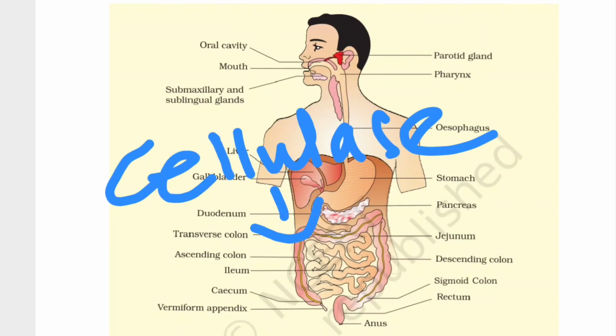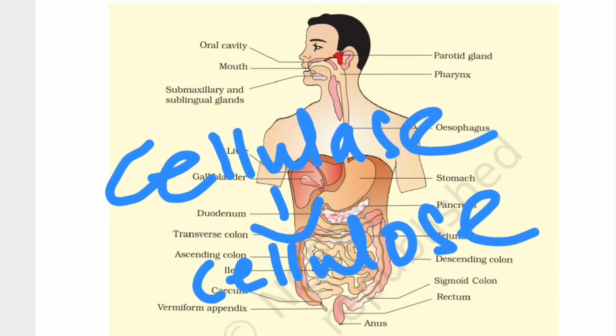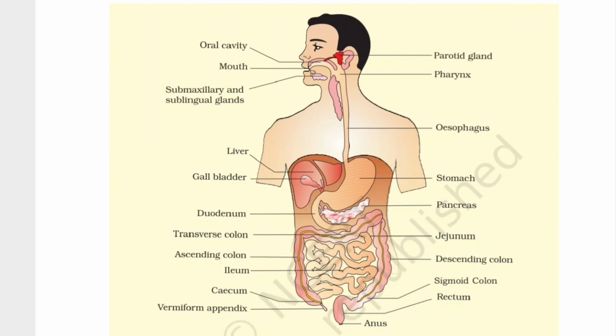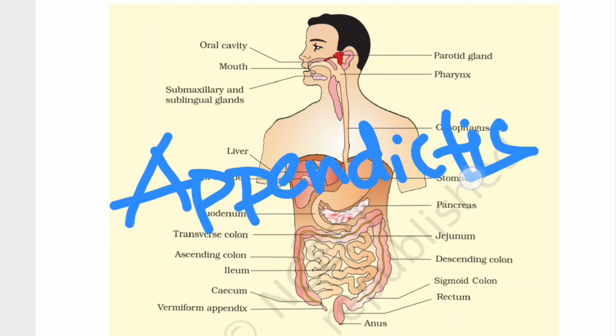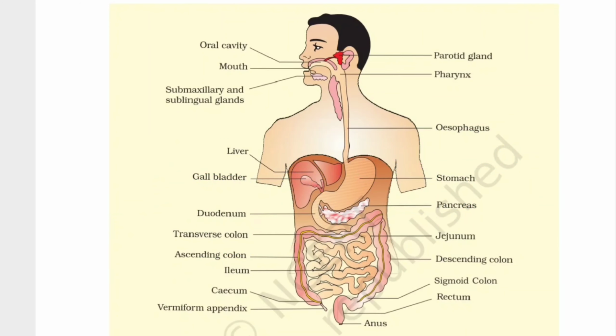And what is the function of cellulase? It is responsible for the breakdown of cellulose. Okay, deal with the case. Now, if the condition called appendicitis, which is the infection of the appendix, has developed, what will the surgeon do? He'll just remove this appendix.